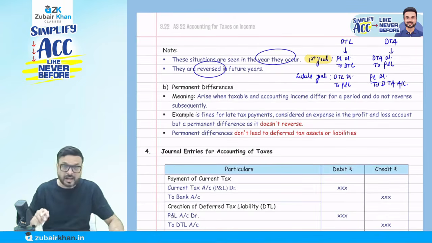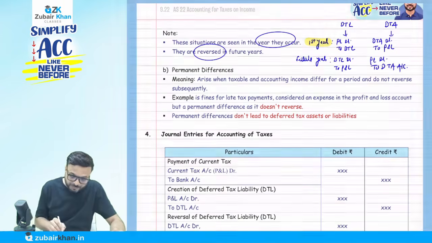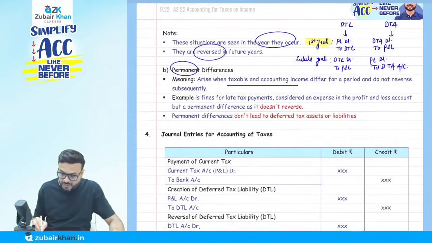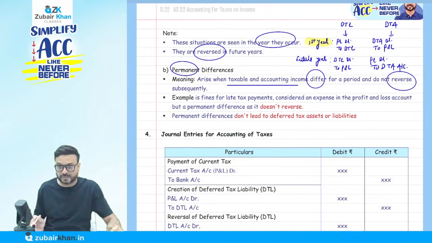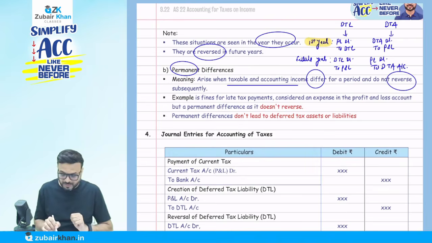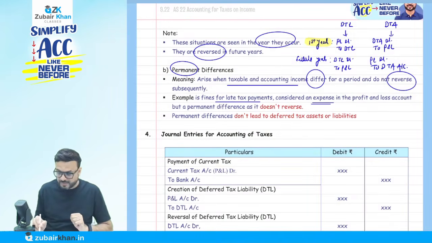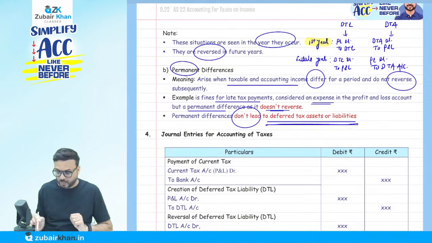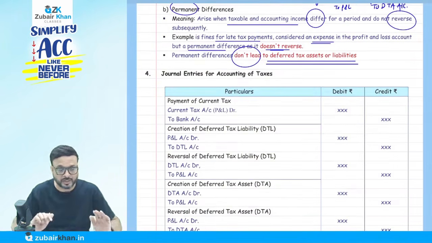The second type of difference is a permanent difference. For a permanent difference, we don't create any deferred tax asset or liability. They arise when the taxable and accounting income differ for a period but do not reverse. So there is a difference between accounting and taxable profit, but it will not reverse later. An example is a fine for late tax payment, considered as an expense in the profit and loss account, but a permanent difference, it does not reverse. So permanent differences don't lead to a deferred tax asset or liability. We are not going to create one.